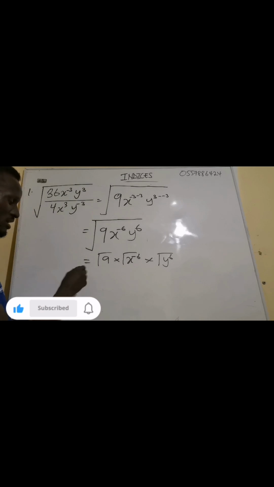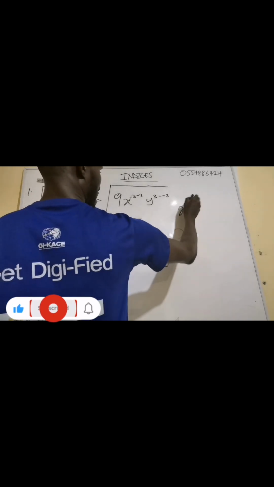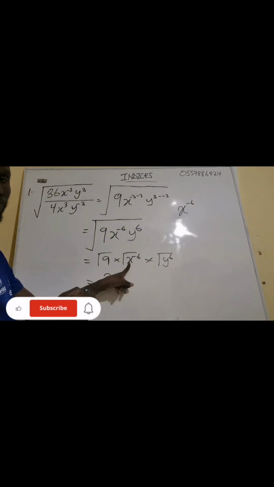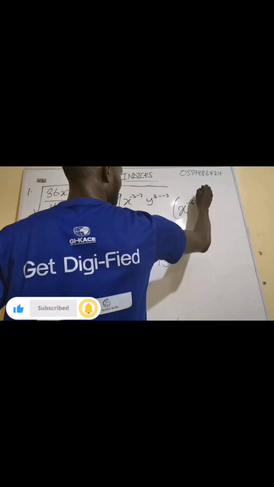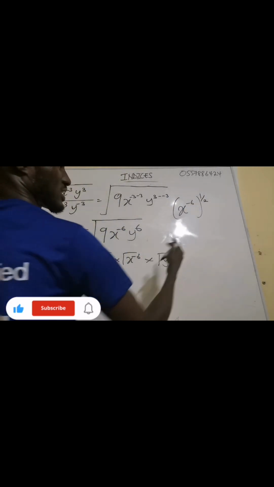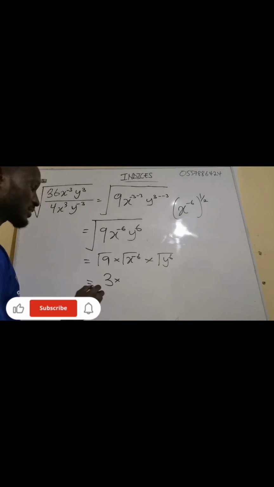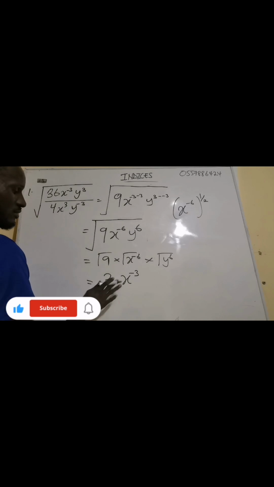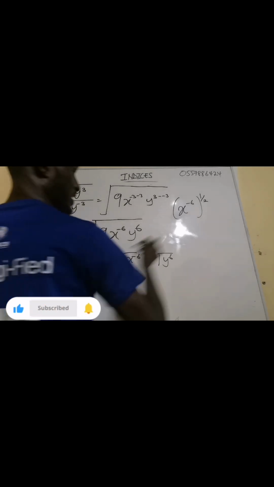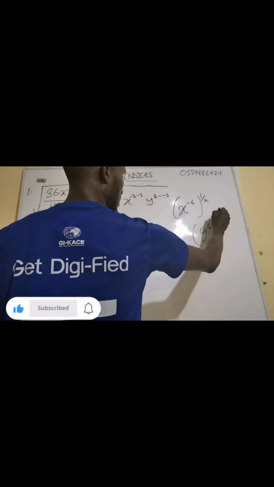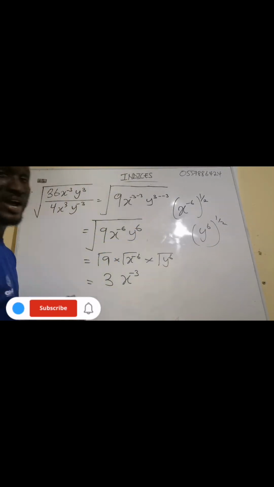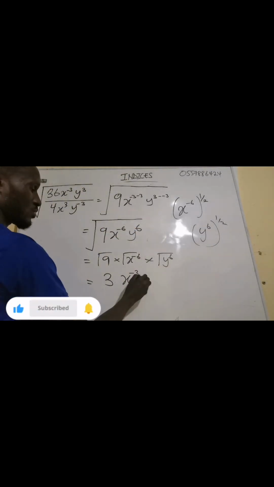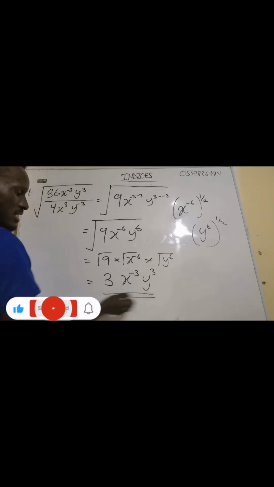Now the root of 9 is the first square number, which will give us 3. Now we have x exponent minus 6 having an exponent of root. The root means 1 out of 2, so this one will multiply this one, the 2 going into 6 3 times. So we're going to get x exponent minus 3. Now when it comes to the y, we're going to get y exponent 6 times 1 out of 2, so we're going to get y exponent 3. So this is the answer.